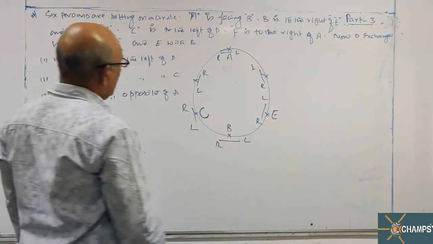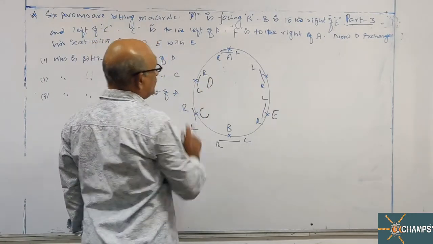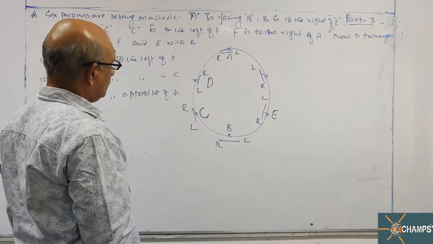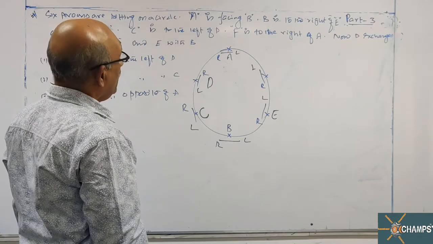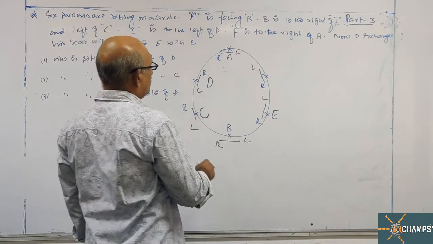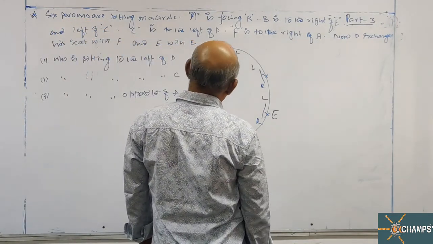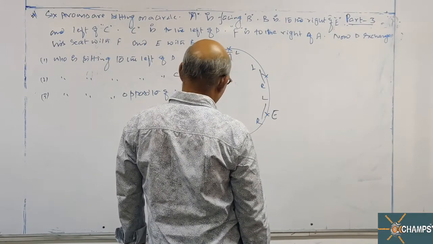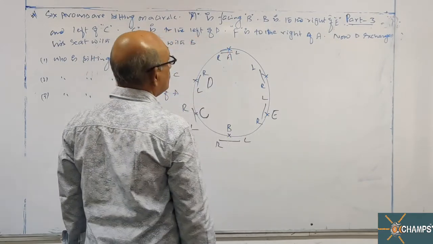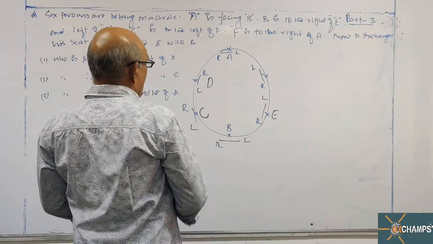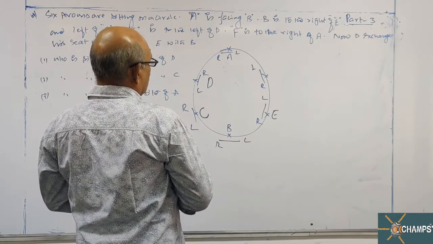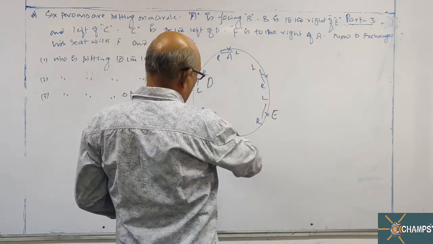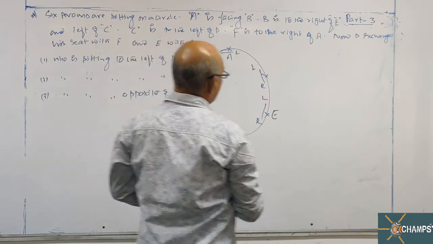C is to the left of D. F is to the right of A. The right hand side of A is this, so I will shift one place this way.